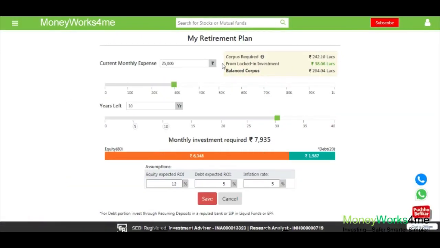In this case, Shivam needs rupees 25,000 per month post-retirement for maintaining his current lifestyle. He needs to have a corpus of rupees 2.42 crore, and out of this 38 lakh is provided by his locked-in investments. So he needs to generate the balance of 2 crores in this bucket. Now the monthly investment required is approximately rupees 8,000, out of which 6,300 has to be invested in equities and balance in debt.